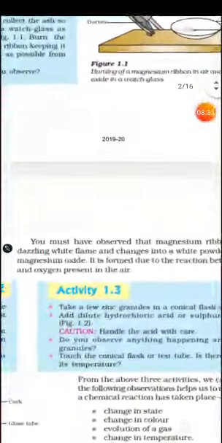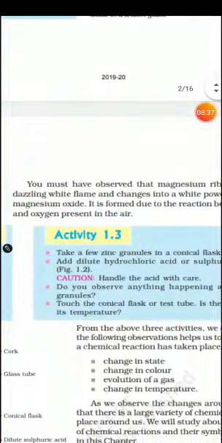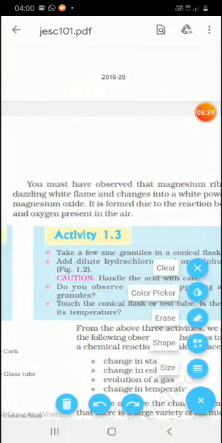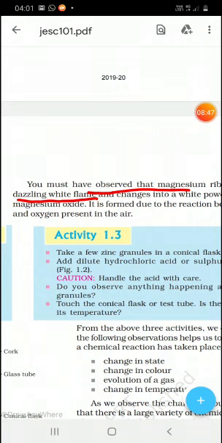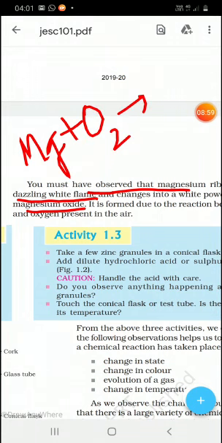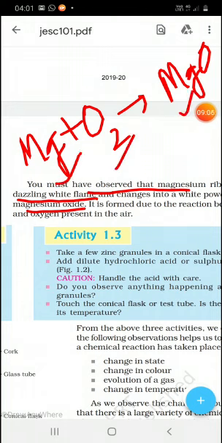Okay, so it is written that you must have observed that the magnesium ribbon burns with a dazzling flame and changes into a white powder that is called magnesium oxide. Okay, so we have written already that Mg plus O2 gives MgO, that is, magnesium plus oxygen gives magnesium oxide.